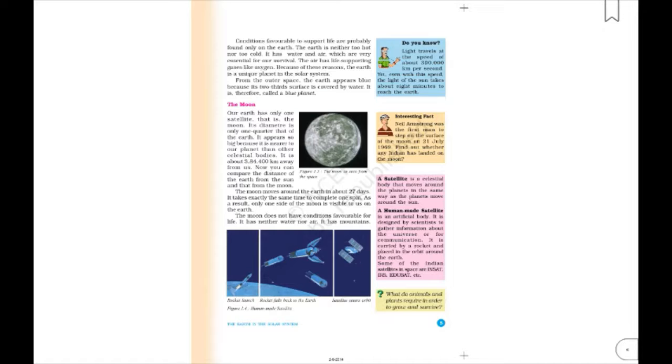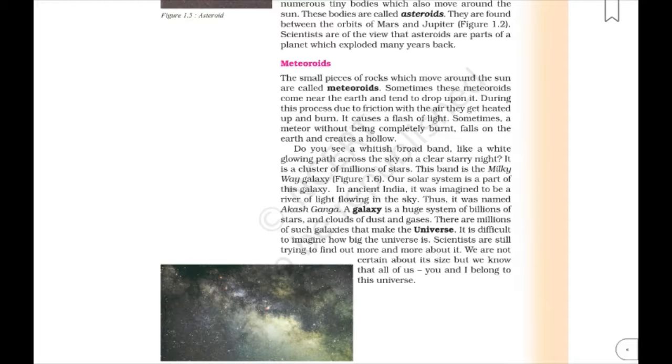There are several other tiny bodies in space that move around the sun. There is a belt of such objects called the asteroid belt between Mars and Jupiter. Meteoroids are small pieces of rock and sand in the solar system. We only come to know about them when they enter the Earth's atmosphere and start burning due to friction, and it becomes luminous. They are commonly called shooting stars. The unburned part of the meteoroid that falls on the Earth is called a meteorite.